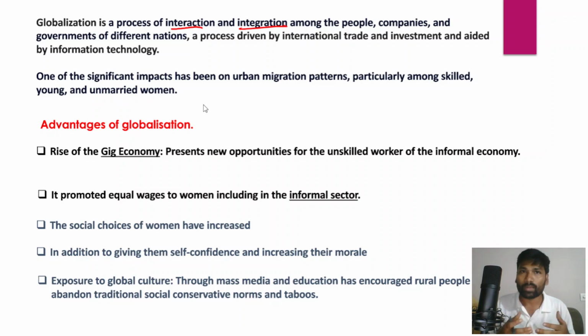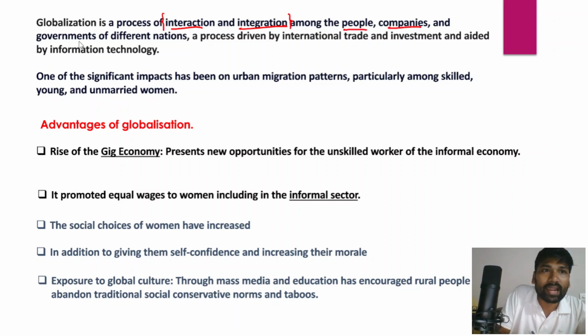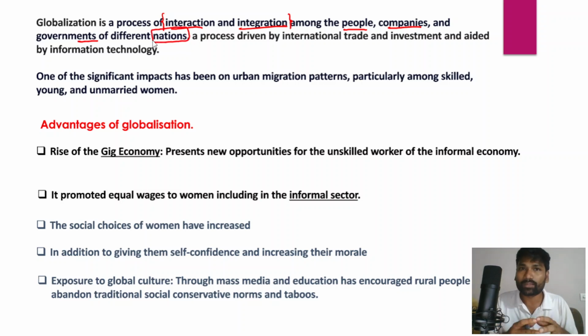So globalization is a phenomenon of interaction, interconnectedness and integration among people, companies and governments of different nations. Globalization has made all these different stakeholders come together, and it has increased their integration and interaction.